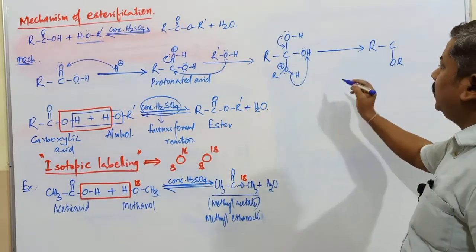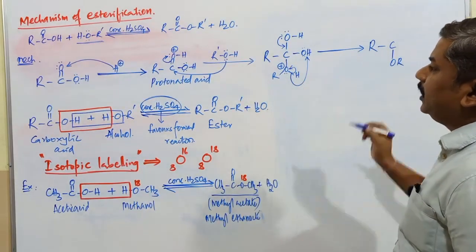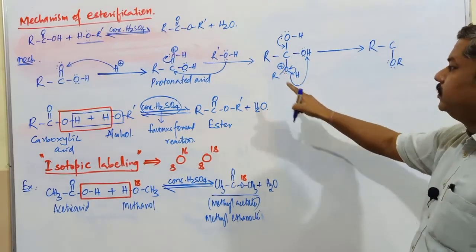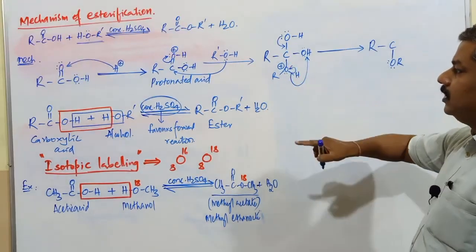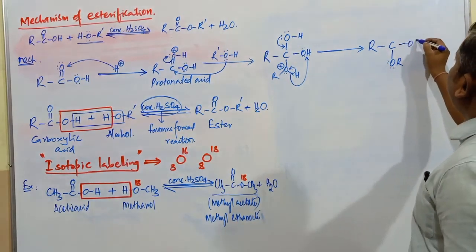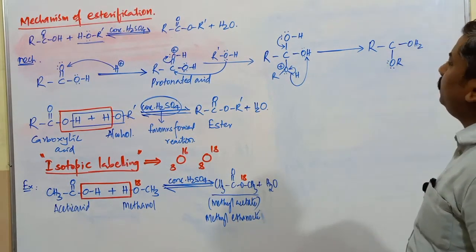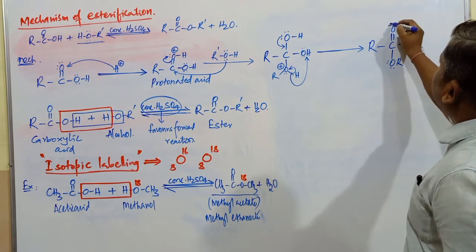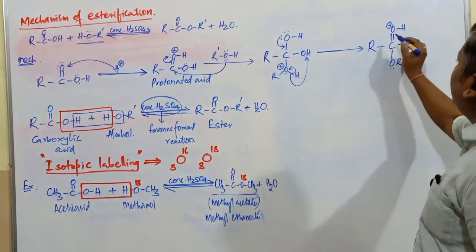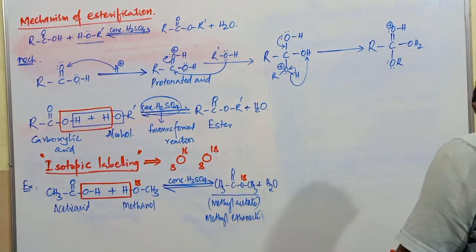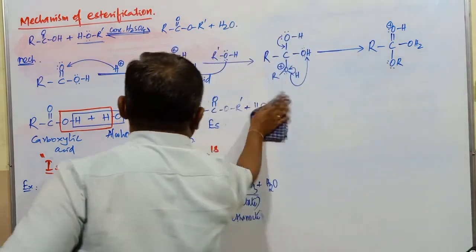Here I am writing OR' because these electrons are shifted again onto the oxygen atom. It is having 2 lone pairs. Earlier only 1 lone pair with a positive charge. Now when these electrons are transferred to the oxygen atom, it is having 2 lone pairs of electrons. This is OH2, double bond O, and this is H with the positive charge. Again it is having lone pairs of electrons.